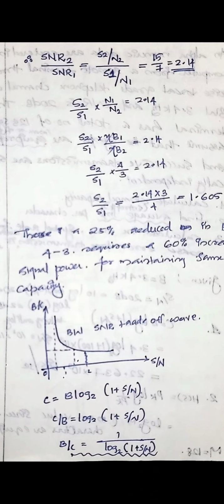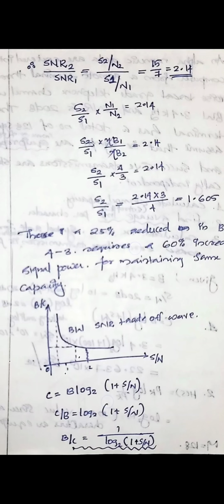We have C is equal to B log 1 plus S by N. Then C by B is equal to log 1 plus S by N. Then taking the reciprocal, B by C is equal to 1 by log 1 plus S by N. This way we are creating a curve. So we want to make a trade-off between bandwidth and SNR in order to increase the capacity.